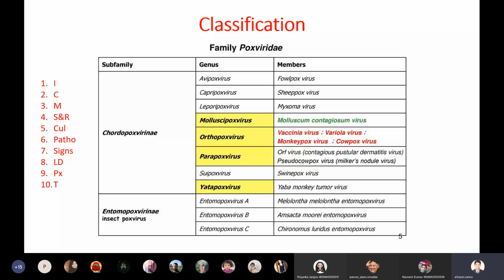In the Poxviridae, we have two subfamilies, Chordopoxvirinae and Entomopoxvirinae. In Chordopoxvirinae, we have four genera: Molluscipox, Orthopox, Parapox, and Yatapox. Our smallpox virus belongs to the Orthopox genus. Since smallpox and cowpox virus belong to the same genus, that is why this cowpox vaccine worked out for smallpox also. So it is a miracle, an accidental miracle that happened to Edward Jenner.